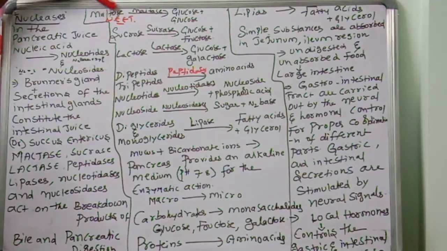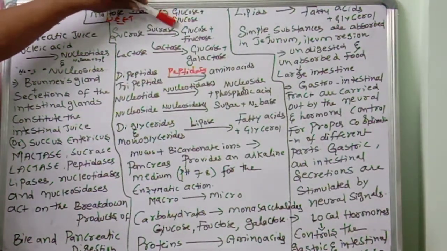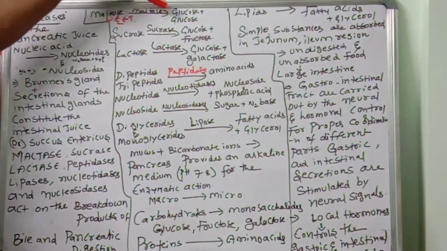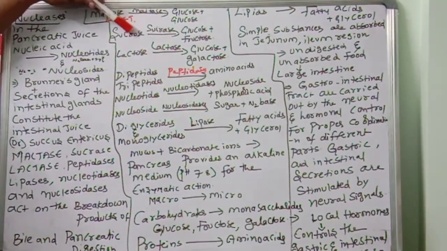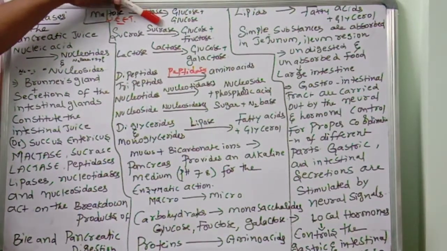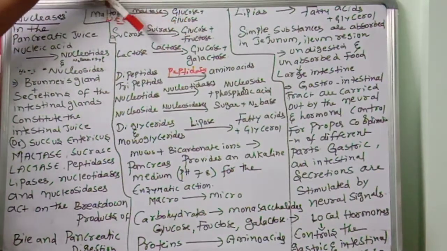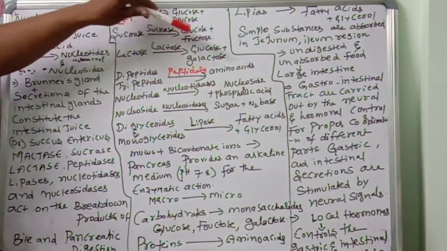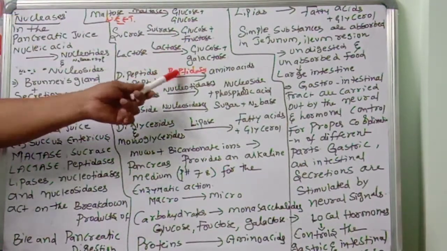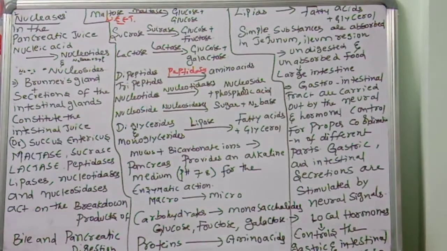Maltose, maltase, glucose plus glucose. So maltose is complex, glucose is simple: disaccharide to monosaccharides. Sucrose, disaccharide, sucrase, monosaccharides glucose and fructose. Lactose, disaccharide, lactase, glucose and galactose. Dipeptidases, tripeptidases, peptidases convert into which one? Amino acids. You know very well proteins are completely digested.